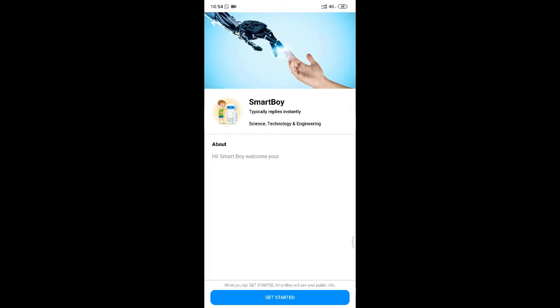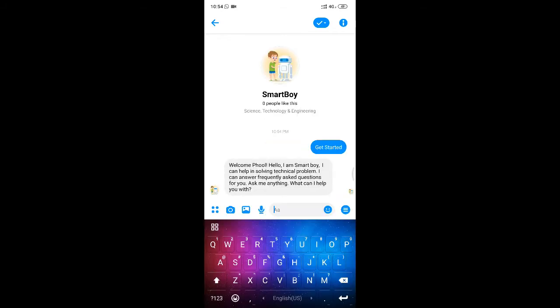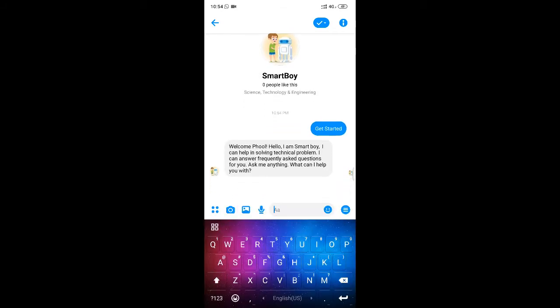On clicking this Get Started button, the bot will respond appropriately. Here the bot is collecting basic information of the user, like the username, which will be Fool. So, hello Fool, I am Smart Boy. I can help you solve technical problems and give frequently asked question answers, and you can ask anything. So we'll get started. We'll say hi.